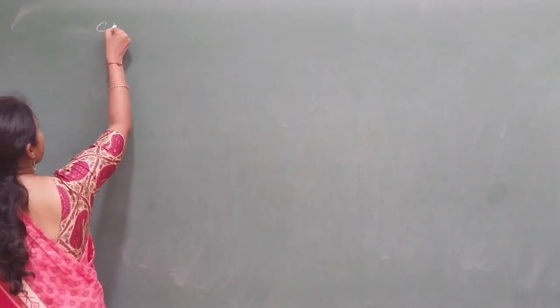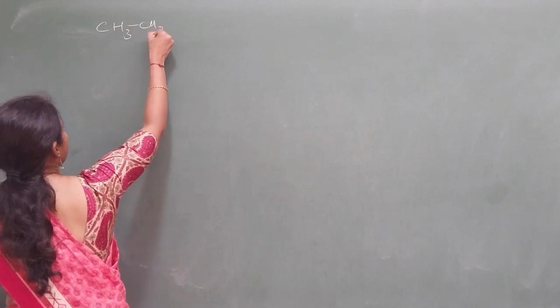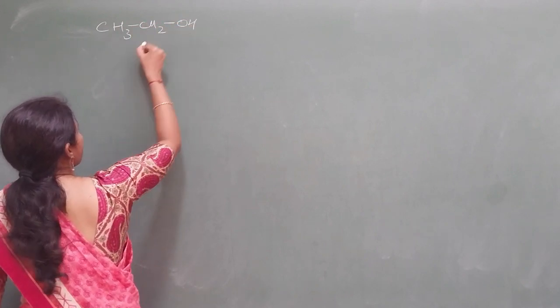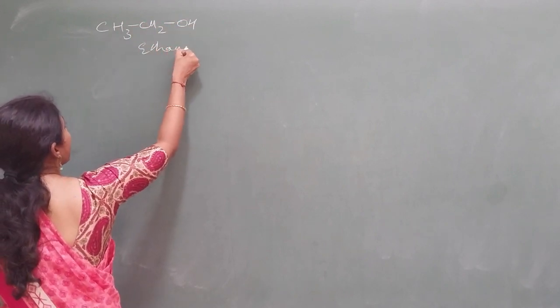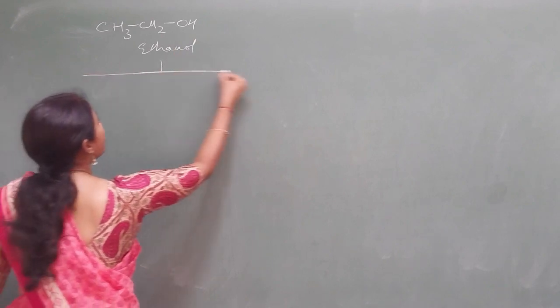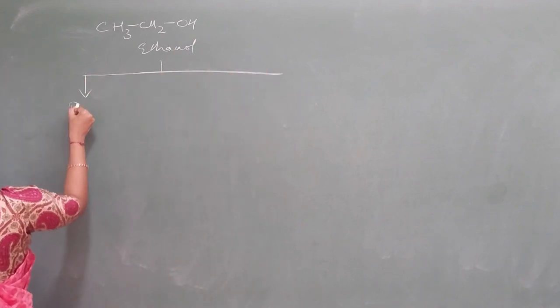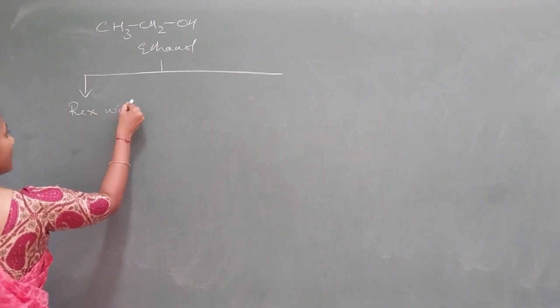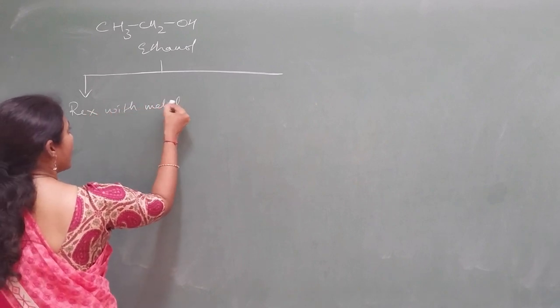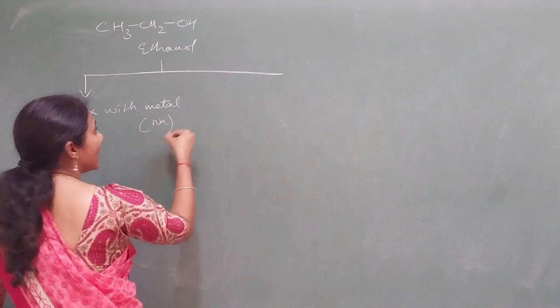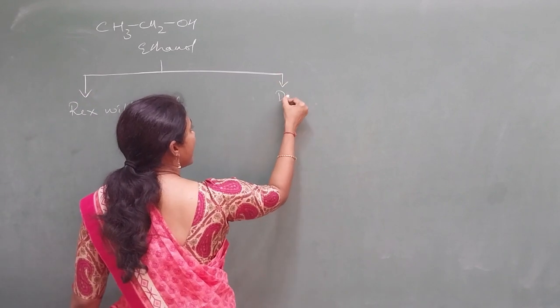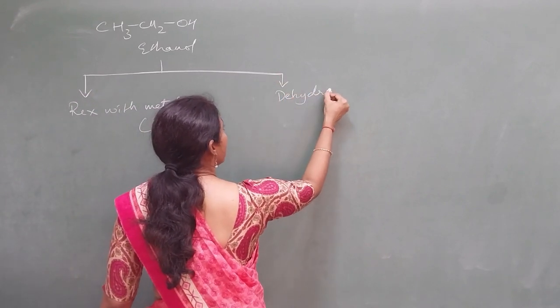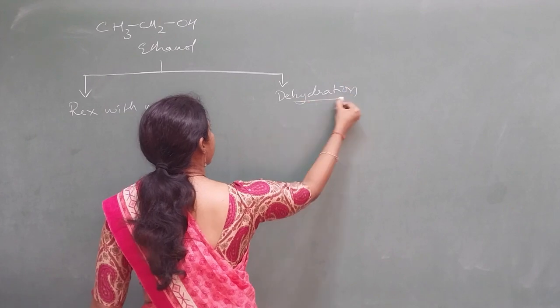Okay, so in the syllabus you have to learn separately about CH3CH2OH, that is ethanol. So here you remember two equations, guys. One is ethanol's reaction with metal, that is with sodium. The other one is the dehydration reaction. So both are important.